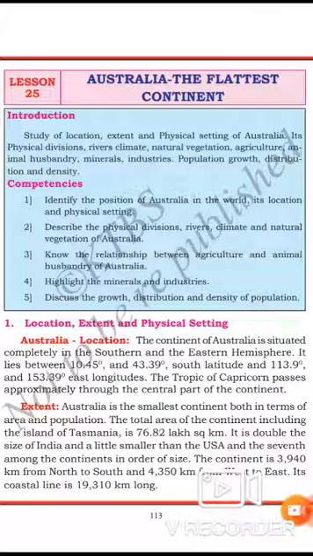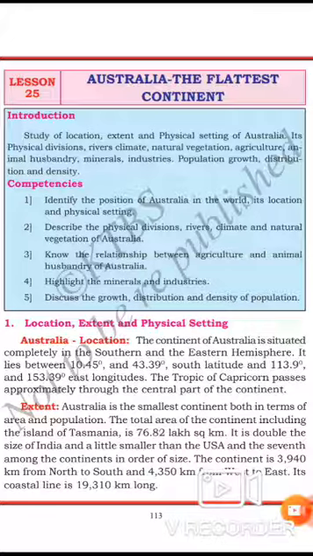Now we'll move on to the natural vegetation. The scarcity of dense forests is a distinguishing feature of Australia. Most of the continent is covered with grasslands, shrubs and open woodlands. It reflects the climate of Australia. The different types of vegetation in Australia are as follows.